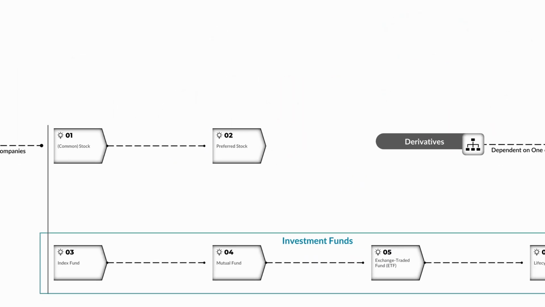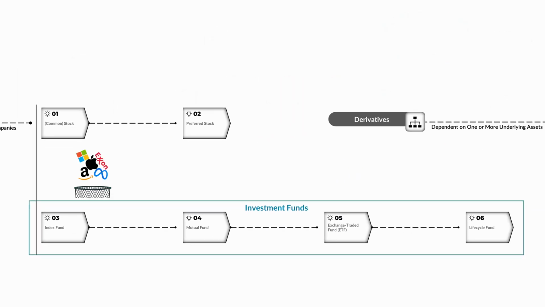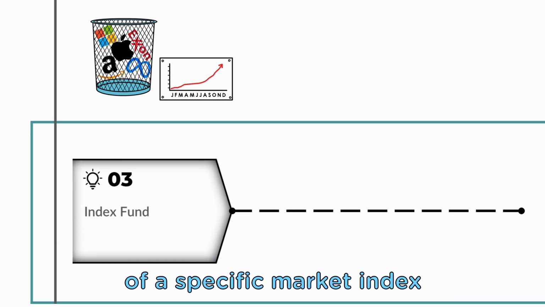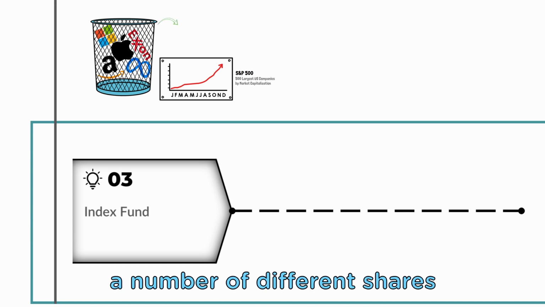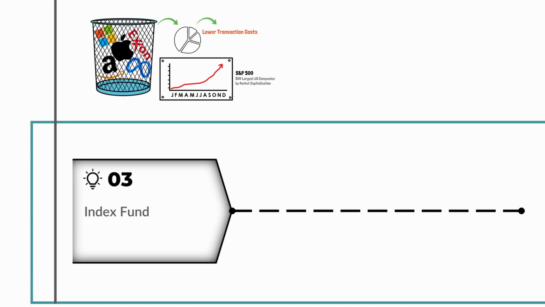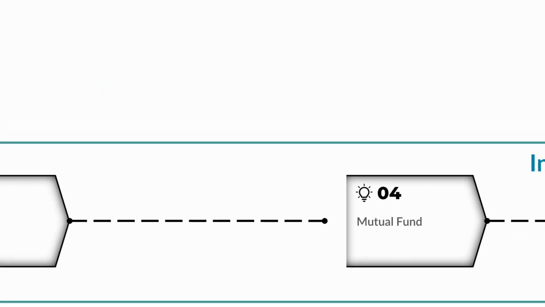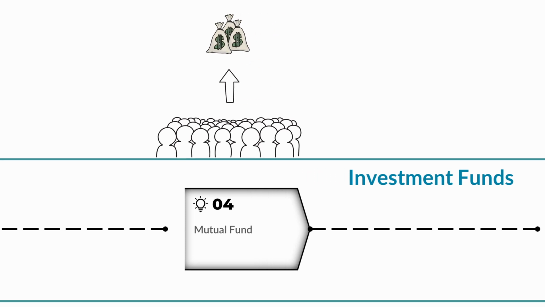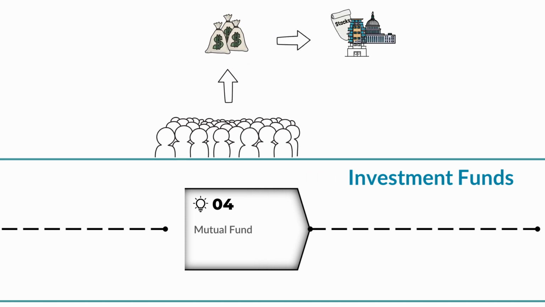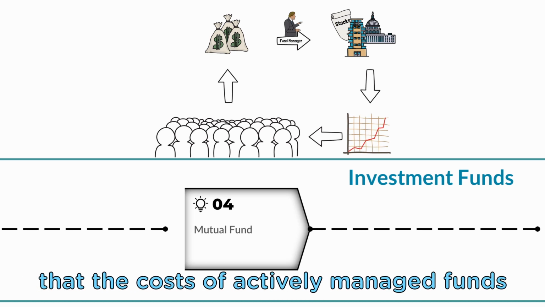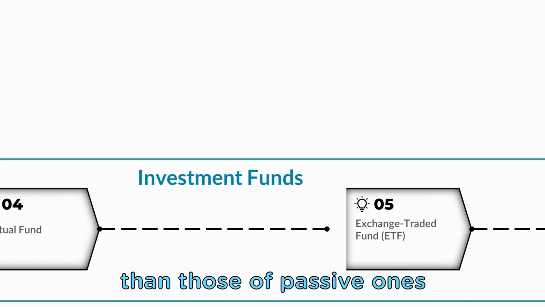When bundling different stocks or other assets together, a fund is created. An index fund passively tracks the performance of a specific market index. This means you can own a number of different shares without having to buy them individually, which generally lowers transaction costs. The return is based on all underlying assets. Mutual funds are actively managed vehicles that pool money from a large number of people to invest in a variety of stocks, bonds, or other assets, while trying to outperform the market. It should be mentioned, though, that the costs of actively managed funds are typically higher than those of passive ones.